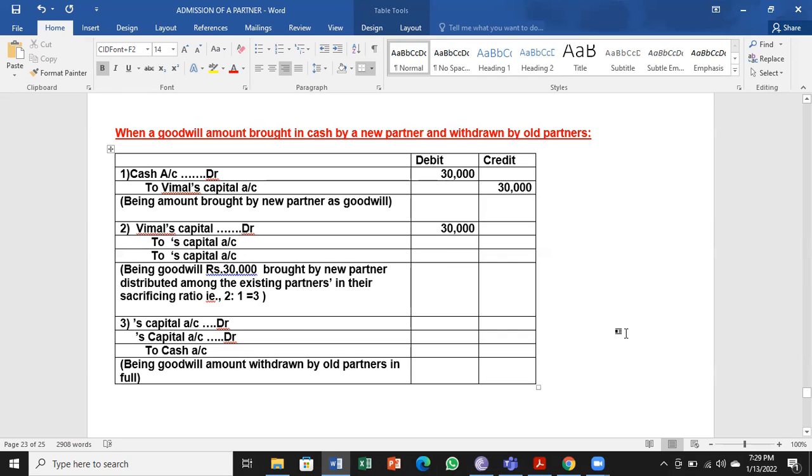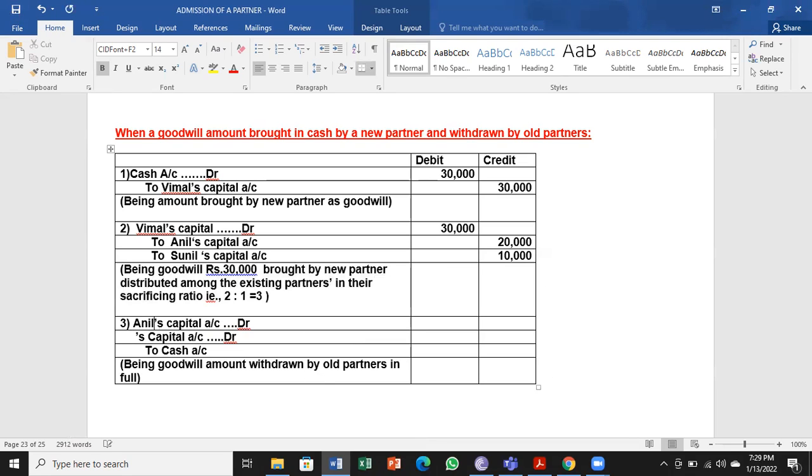So that comes to 20,000 for Anil, to Anil's capital account 20,000 and Sunil's capital account 10,000. So please read, being goodwill 30,000 brought in by new partner, distributed among existing partners in their sacrifice ratio, that is 2:1. So we are dividing 30,000 into 2/3, 30,000 into 1/3.